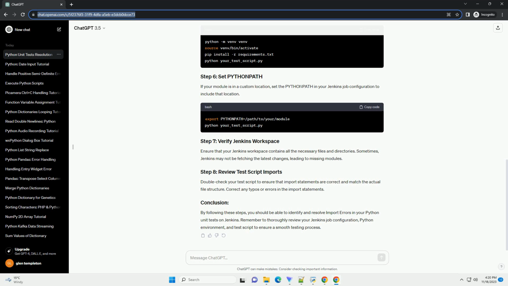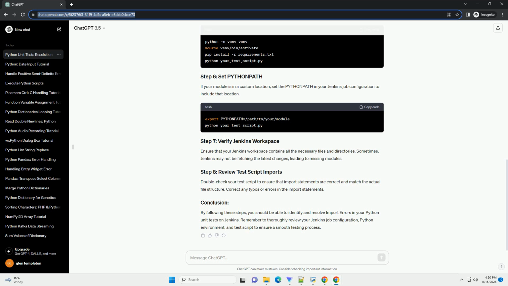Title: Resolving Import Error in Python Unit Tests on Jenkins, a step-by-step tutorial. Introduction. When working with Python unit tests on Jenkins, encountering an import error can be a common and frustrating issue. This error occurs when the test runner cannot find or import a module required by your test script. In this tutorial, we will walk through the steps to troubleshoot and resolve import errors in Python unit tests on Jenkins, using a practical code example.